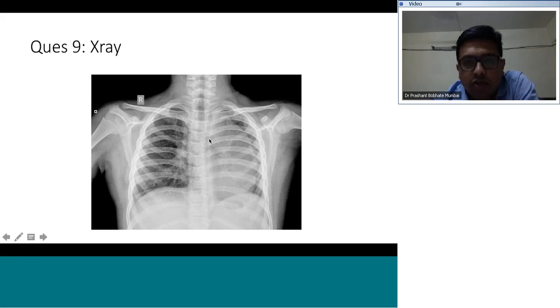So if you see this kind of X-ray with this huge shadow over here, the first thing you have to suspect is an L malposed aorta. Now L malposed aorta can be associated with many lesions. CCTGA is one of the most common lesions it is associated with, but it can also be associated with DORV and other congenital abnormalities. So this is the one which is showing L malposed aorta.